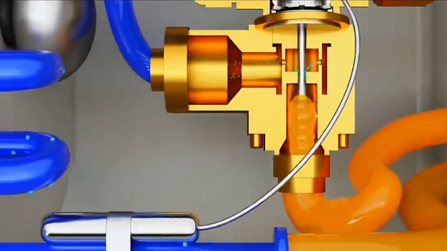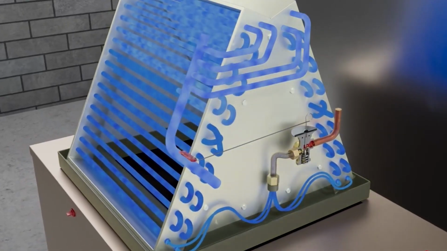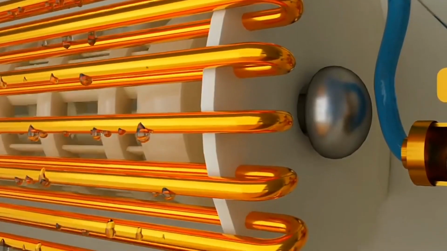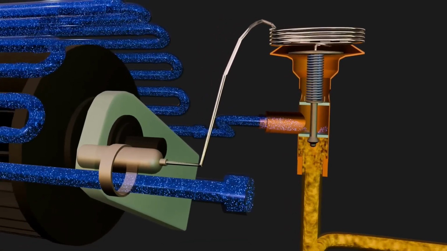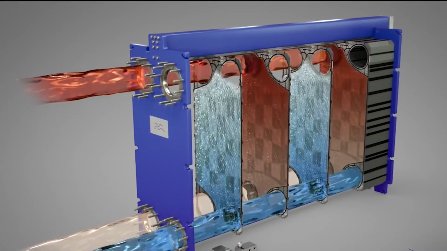The size and type of expansion valve used in an air conditioning system depend on factors such as the system's size and the type of refrigerant employed. By precisely controlling the pressure and temperature of the refrigerant, the expansion valve plays a crucial role in maintaining the overall efficiency and performance of the air conditioning system.